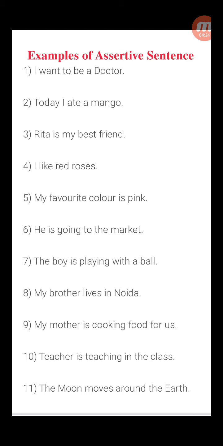My mother is cooking food for us. Teacher is teaching in the class. The moon moves around the earth. All these sentences, children, end with a full stop, and they are examples of assertive sentences. They contain subject, verb and object, or you can say they are made up of subject and predicate.